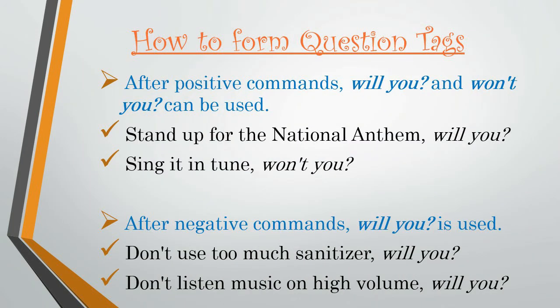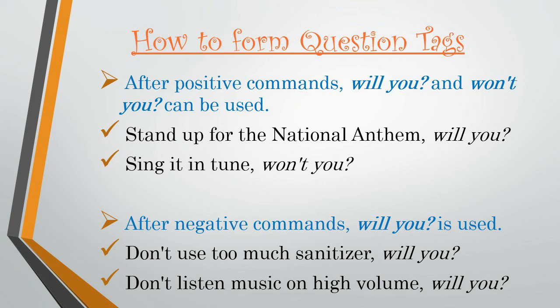Next, after positive commands, will you and won't you can be used. Now we have learnt about imperative sentences. So whenever we have positive commands, we can use will you or won't you as a question tag. For example, stand up for the national anthem, will you?